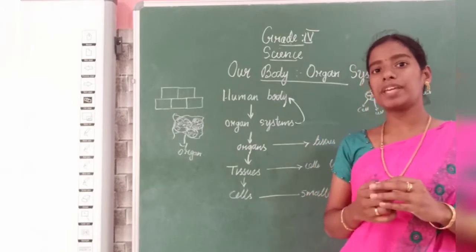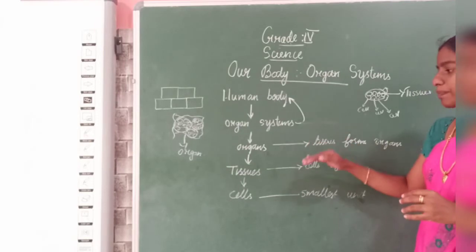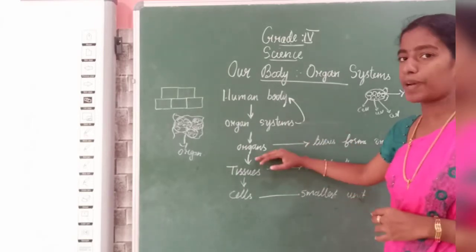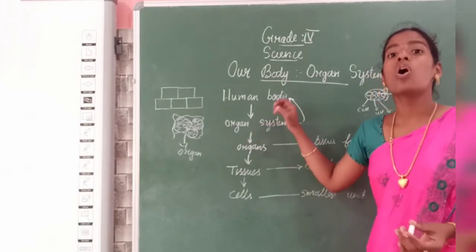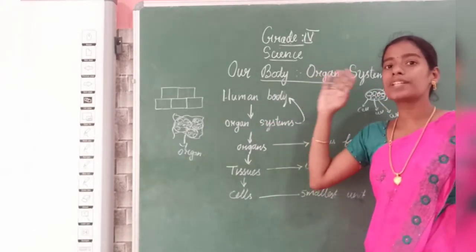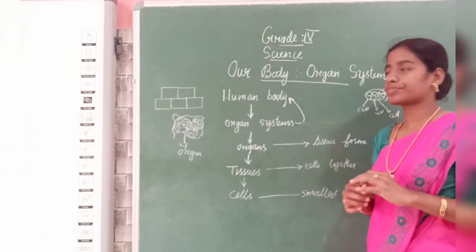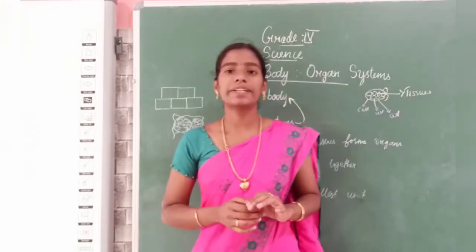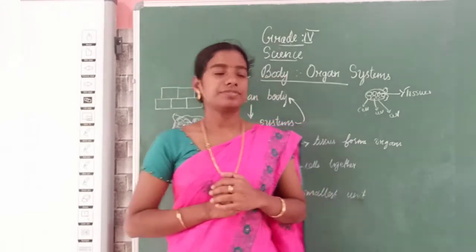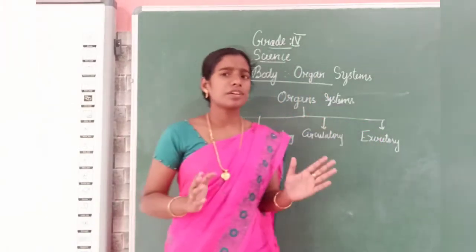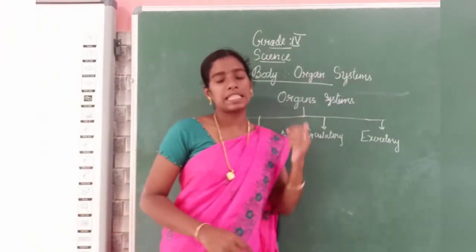Once again I will repeat. The cells are the smallest unit of our body. Cells combine to form tissues. Tissues combine to form organs. Organs combine to form organ systems. All the organ systems combined together are called a human body. Now you have completed just the introduction. Then what's our heading? Our heading is body organ systems.